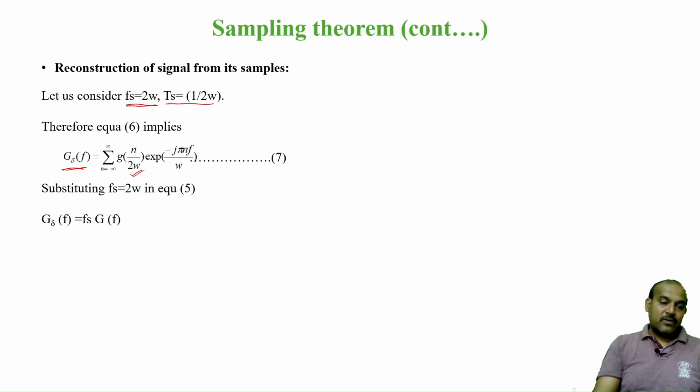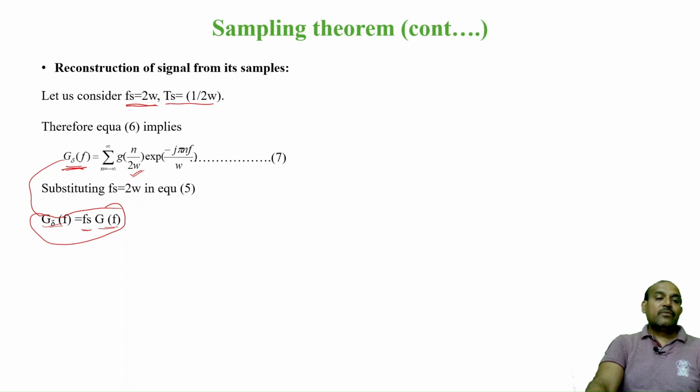So if you look at this equation, G delta of f can be written as Fs into G of f. How you got this equation is from the previous slide: the sampled signal is Fs into the input signal, the frequency domain representation of the sampled wave.